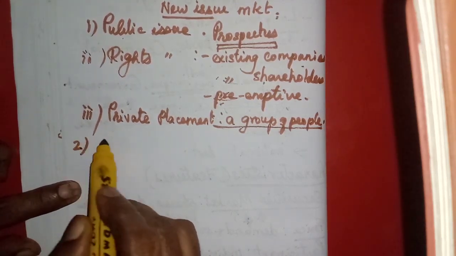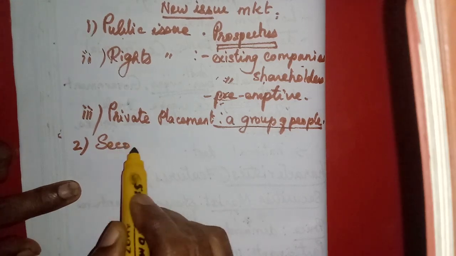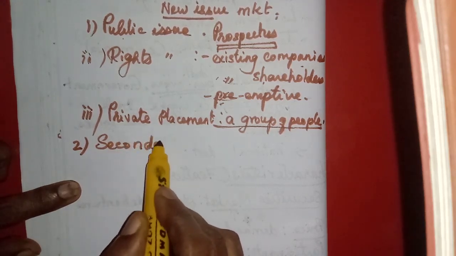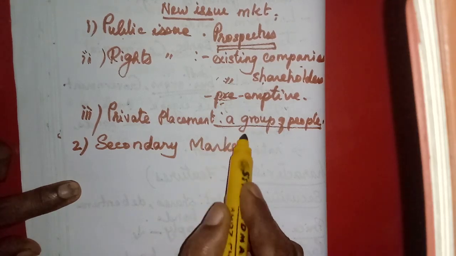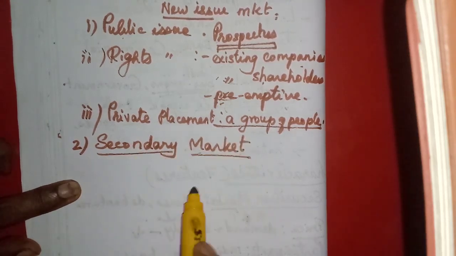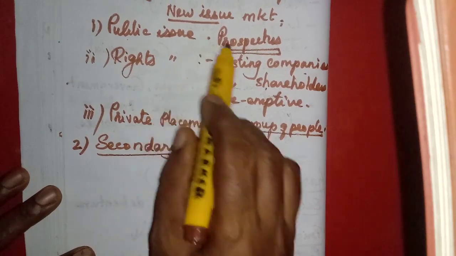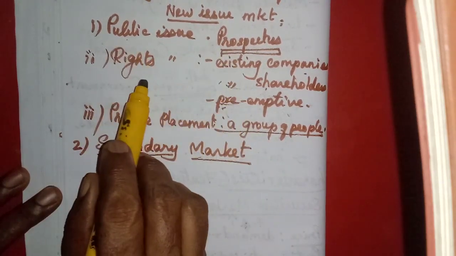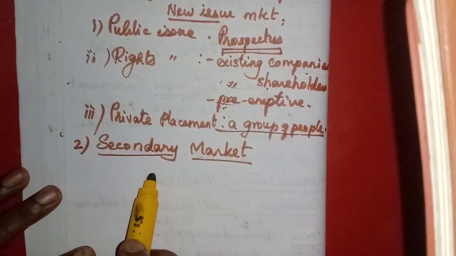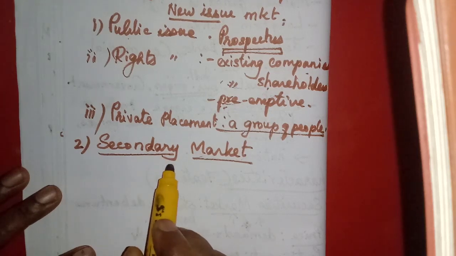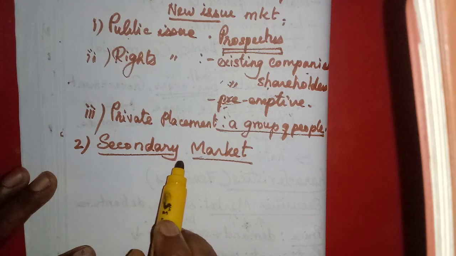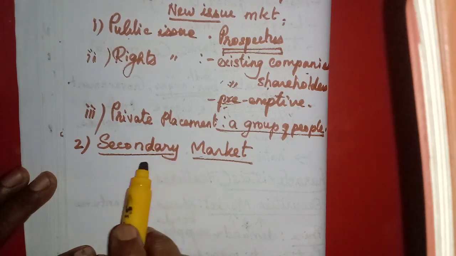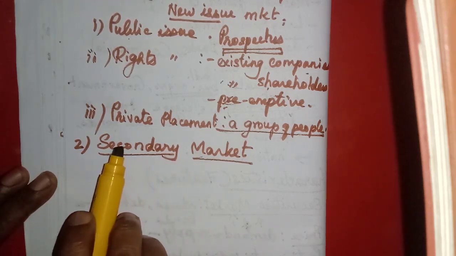Then the secondary market. In the secondary market, all the shares which are issued in the primary market will be bought and sold. Maybe for the second time, third time, or multiple times, the shares can be bought and sold in the secondary market.